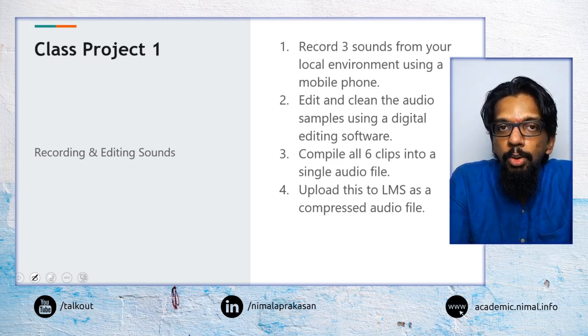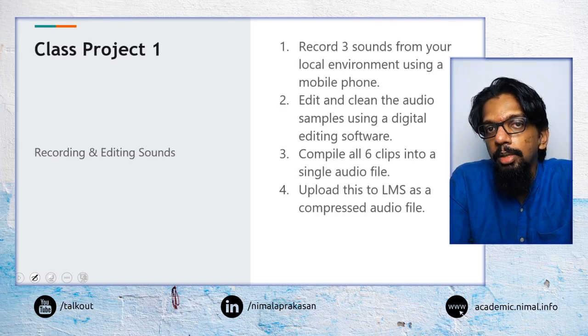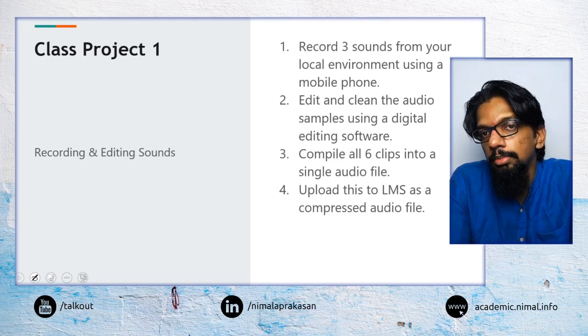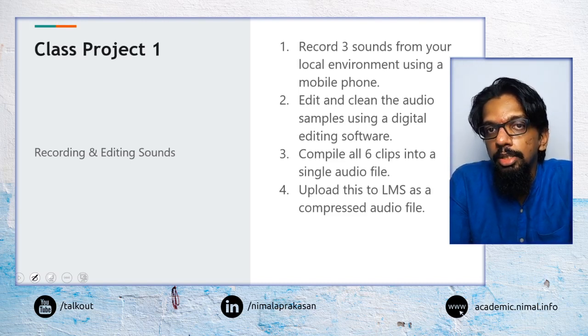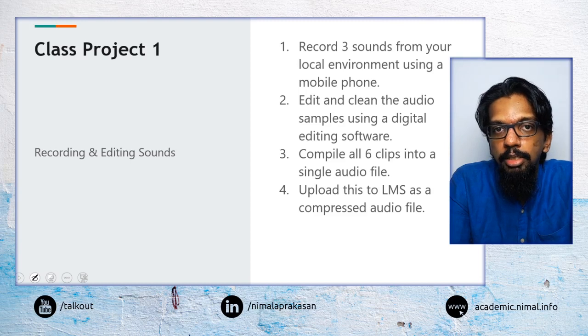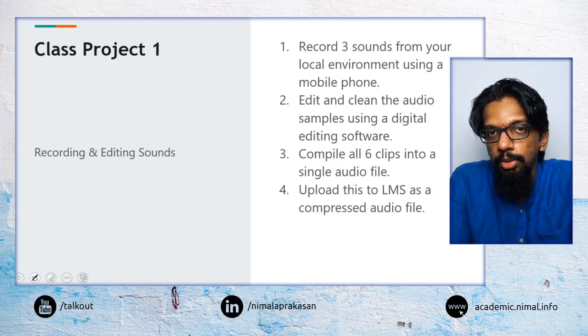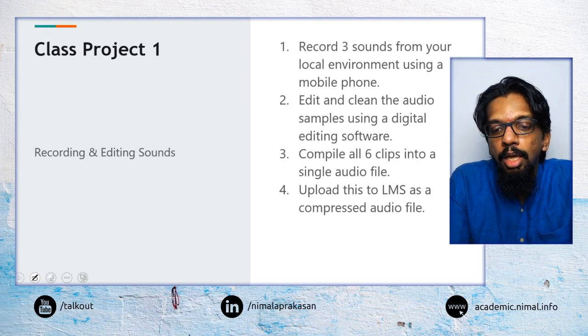And then once you have recorded that, we previously mentioned that you can use any software. So use any software. The simplest I suggest is use Audacity, but anything else is okay. And I have shared some resources on LMS on how to use Audacity and the setup of Audacity, so you can use that and you can edit that audio. And then what I need is, I want all of them combined together into a single compressed file, and there is a file size limit.